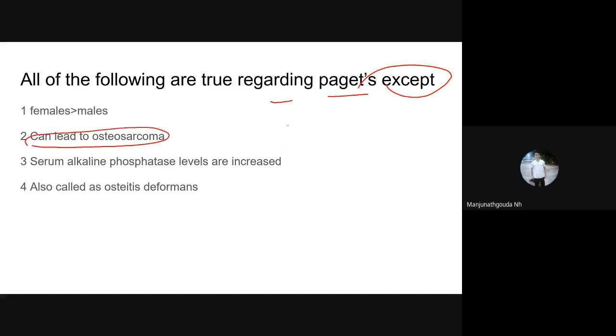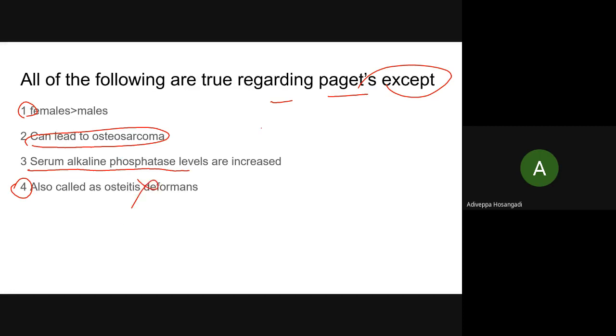Okay. Anybody else want to differ? Option 3. Its game is interesting. Anybody else? Now there are only two remaining, isn't it? 50-50. Kaun banega crorepati? Anybody will say osteoporosis?